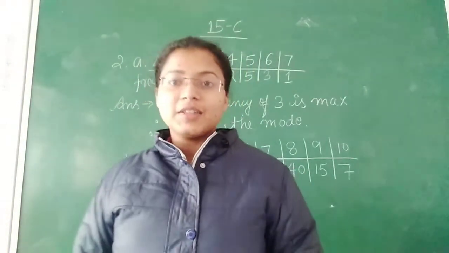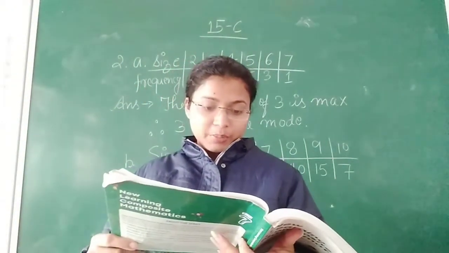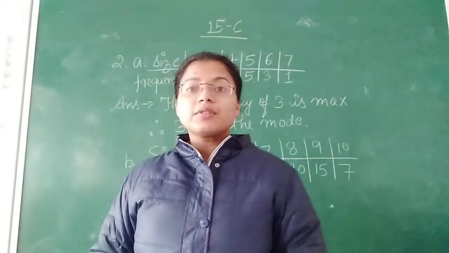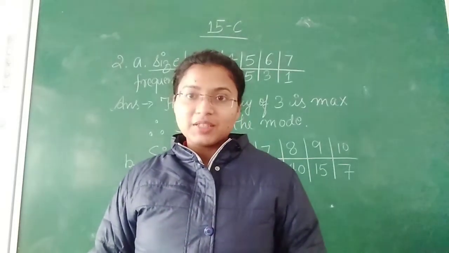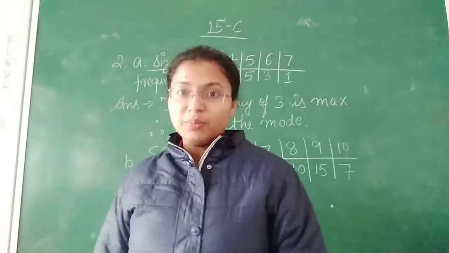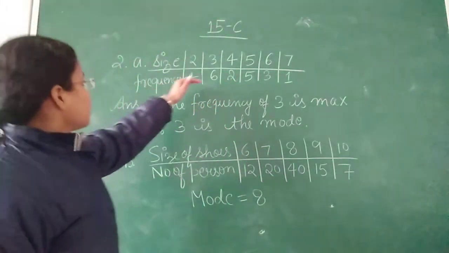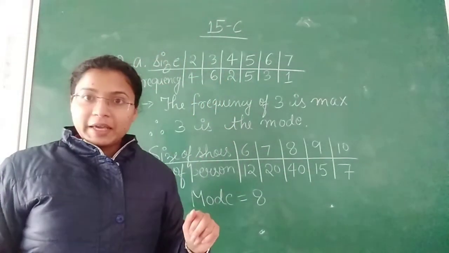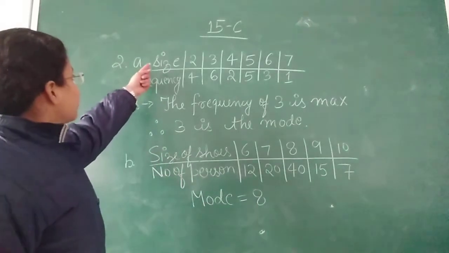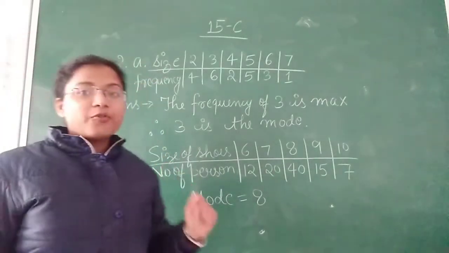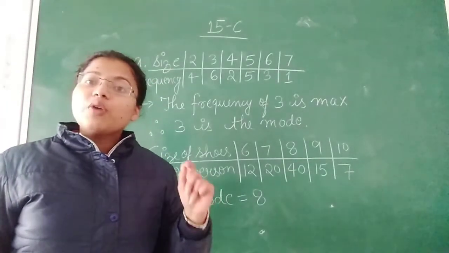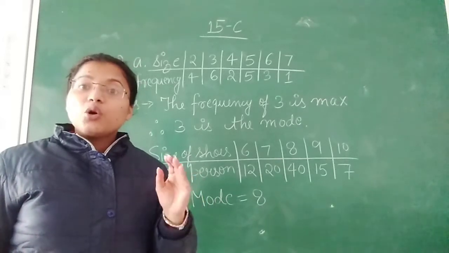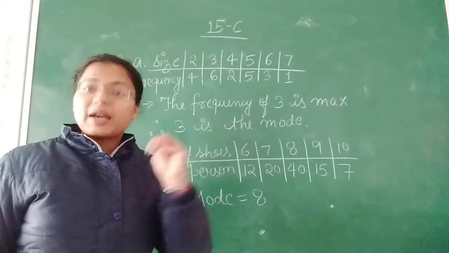Let's start. Next question. In question number 2, find the mode of the following distribution. A table arrangement is given and you have to find out the mode. So this is your first question. This is the first table given. This is the size and this is the frequency. So you have to check whose frequency is maximum.